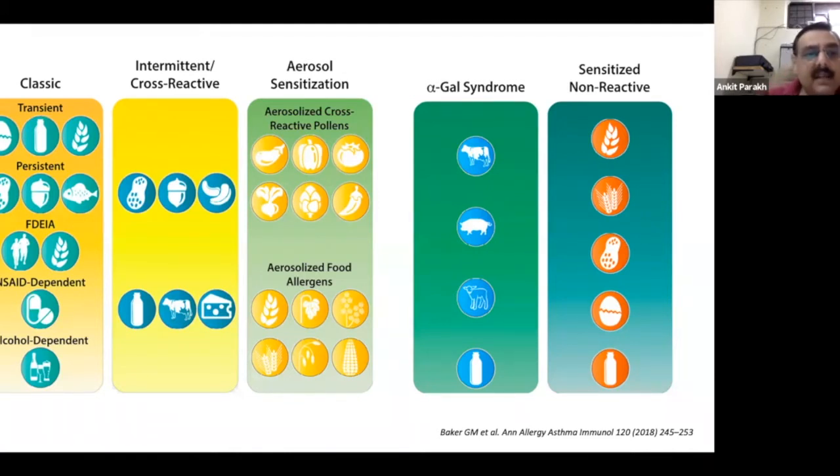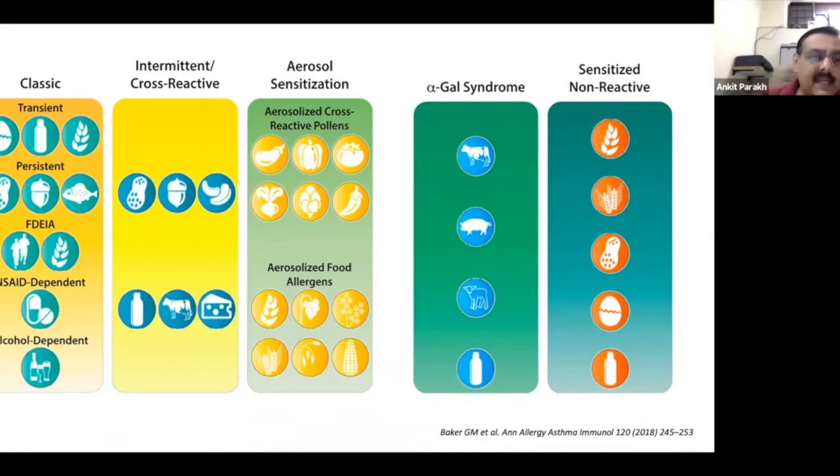It is not seen if the food is taken without exercise or exercise is done without the food. That is an entity which is described and most commonly associated with wheat. But now there are case reports that food-dependent exercise-induced anaphylaxis could be associated with other foods as well.